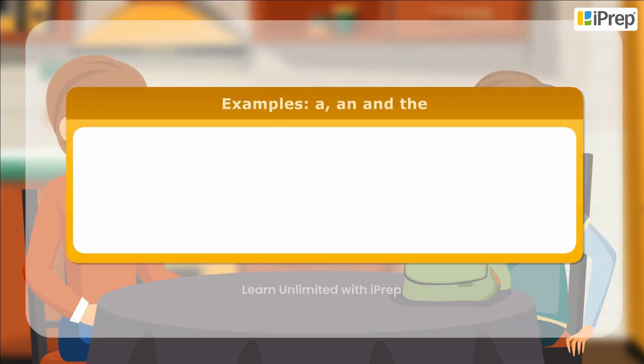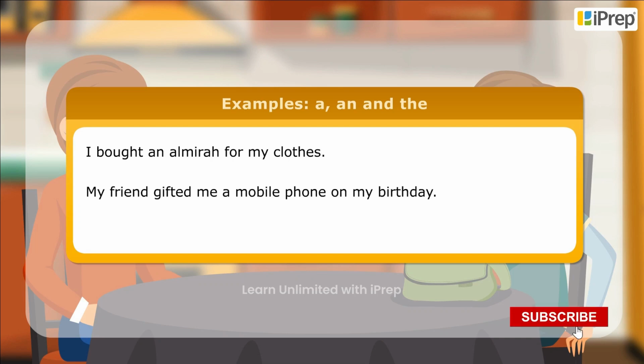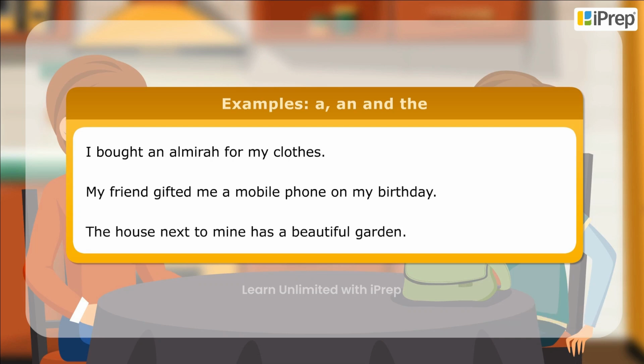Few more examples of the use of a, an and the are: I bought an almirah for my clothes. My friend gifted me a mobile phone on my birthday. The house next to mine has a beautiful garden.